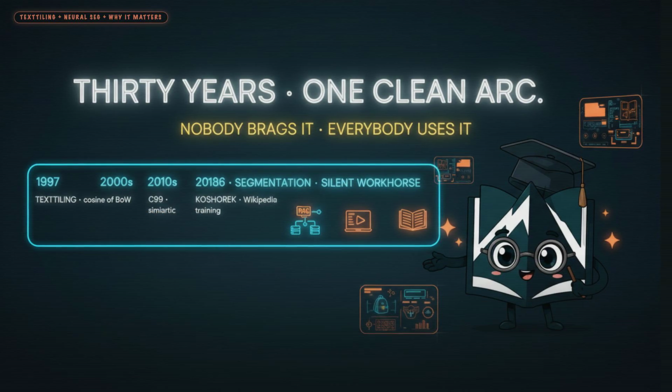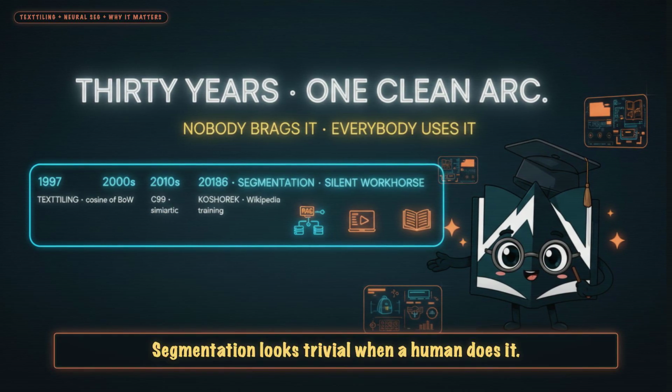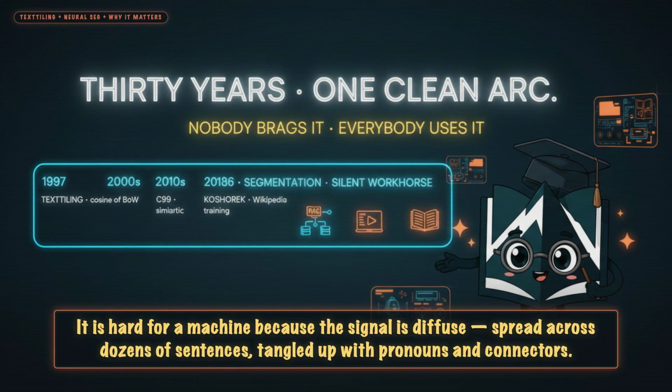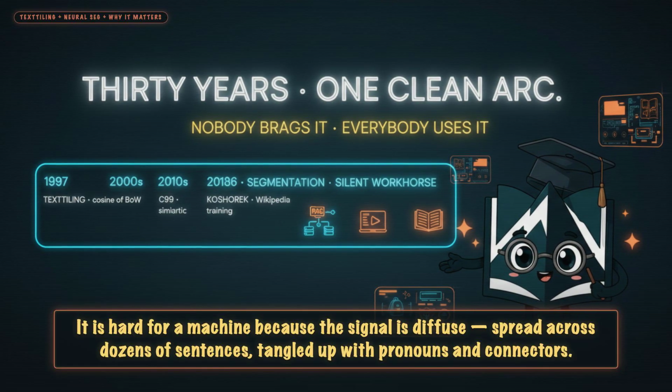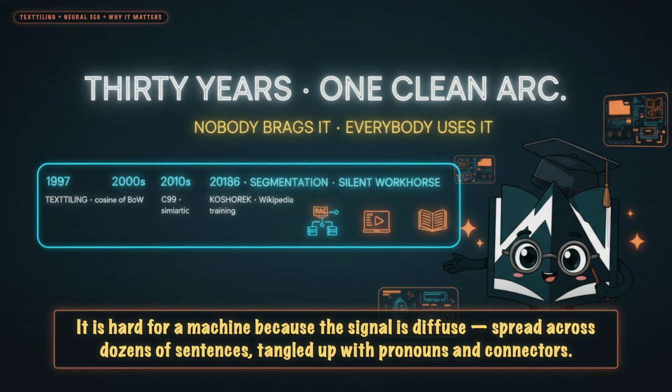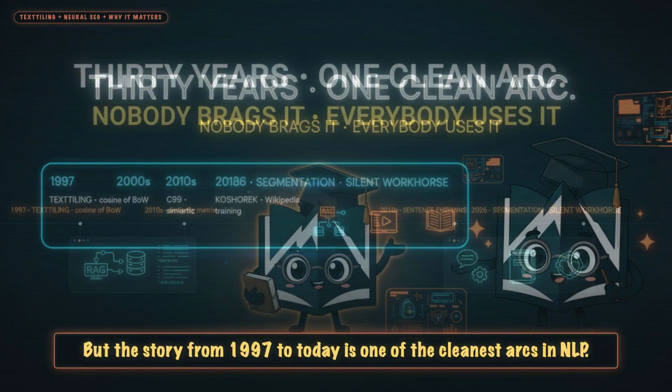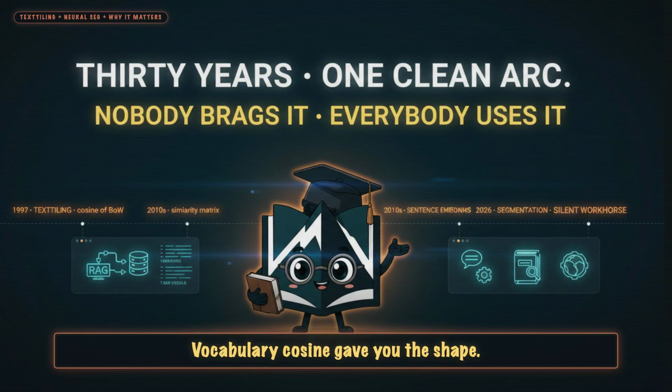The through line. Segmentation looks trivial when a human does it. It is hard for a machine because the signal is diffuse, spread across dozens of sentences, tangled up with pronouns and connectors. But the story from 1997 to today is one of the cleanest arcs in NLP vocabulary.